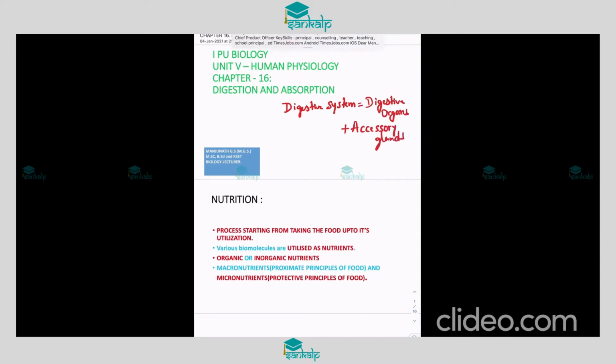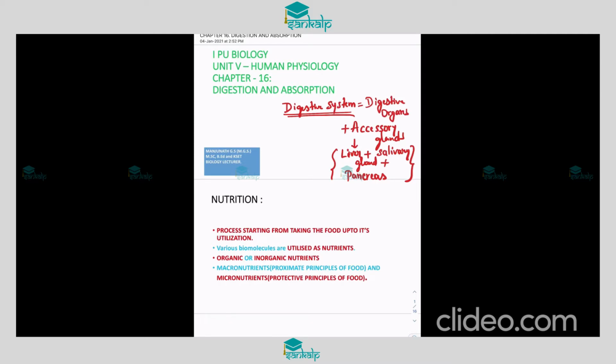These accessory glands mainly include the liver, salivary glands, and along with that we can also say pancreas. Let us discuss these organs, the complete digestive system, later. Now we can take some important terms which are related to this chapter.